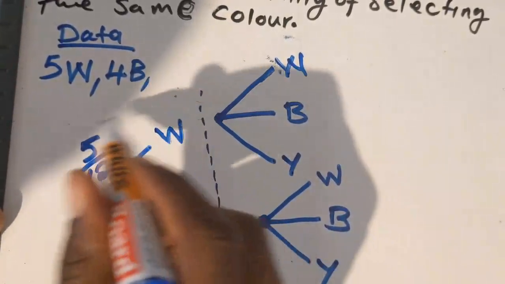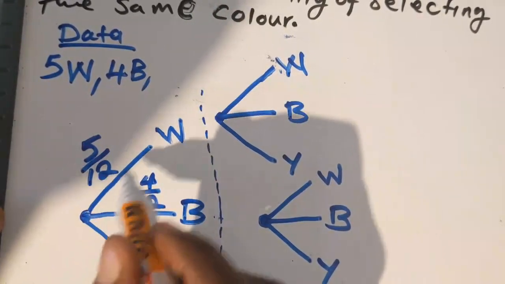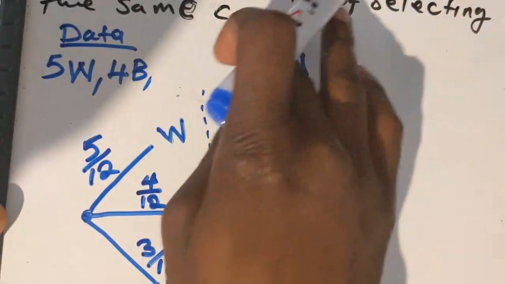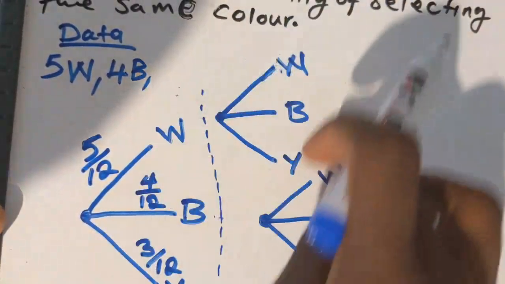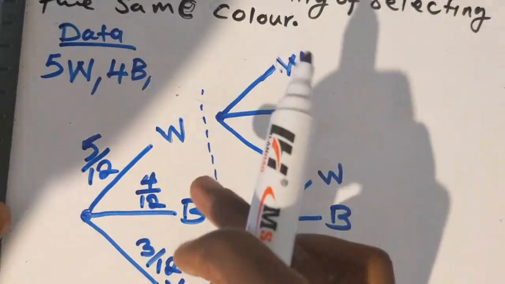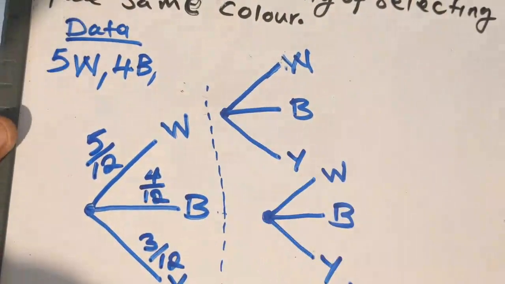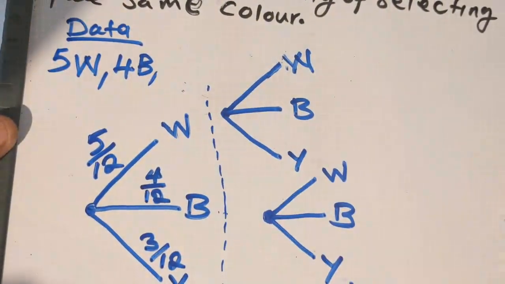So here we have this is white. Imagine you've picked a white chalk. So the tree that will be affected is the one with white chalk. So this is the tree of a white chalk, the branch of a white chalk. So imagine you're picking the chalks from behind you, in a box. So the box contains how many? The box contains 12 chalks. And you are picking randomly from that box, so you don't know which one you are picking.